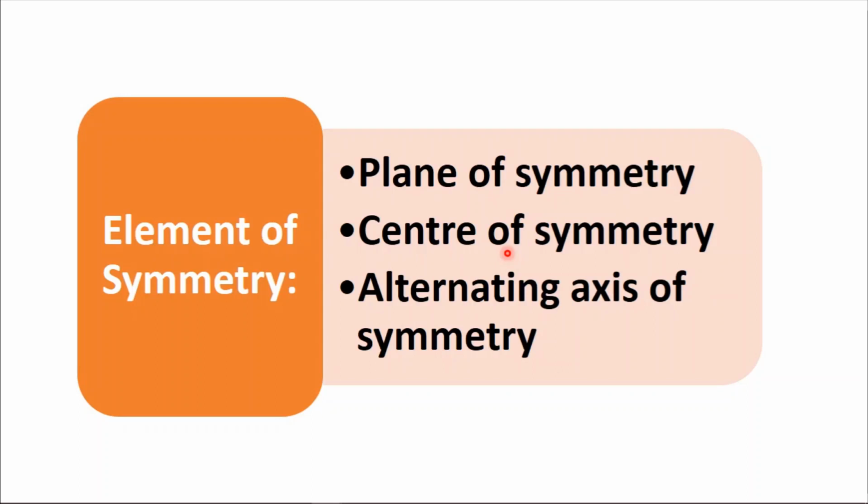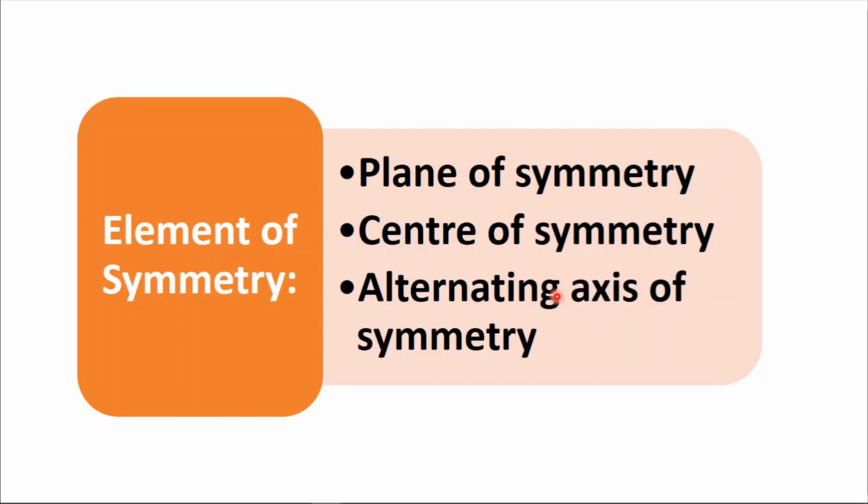Then again in the last lecture we learned the alternating axis of symmetry. It represents an n-fold axis of symmetry such that when the molecule is rotated through an angle of 360 by n about this axis and then reflected across the plane perpendicular to the axis, an identical structure results.